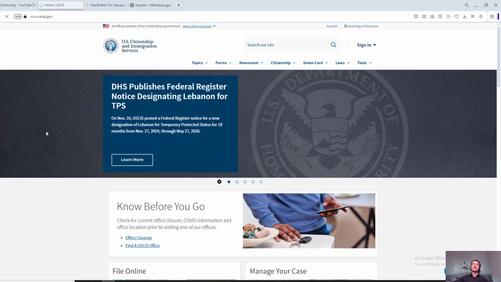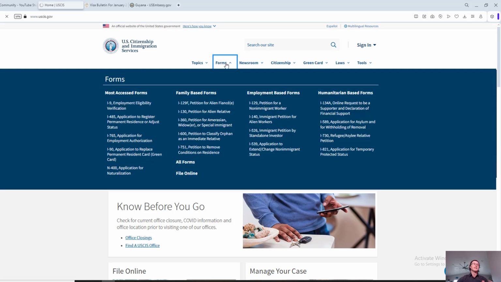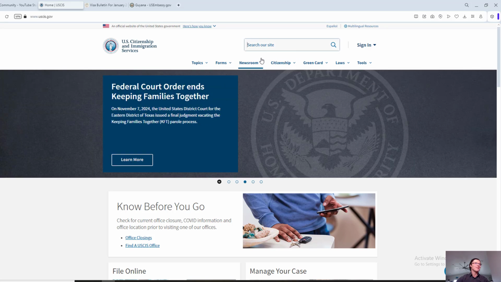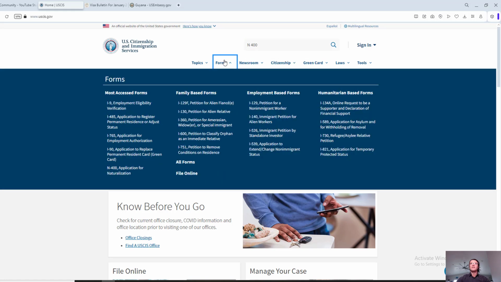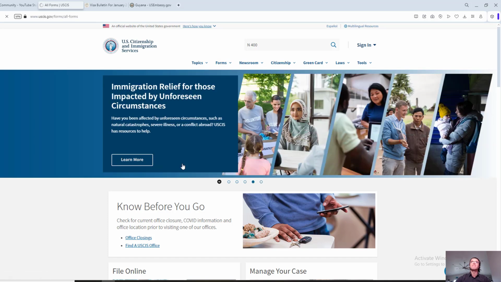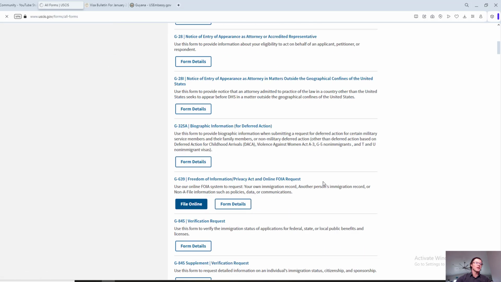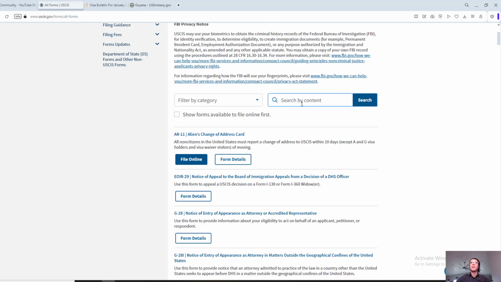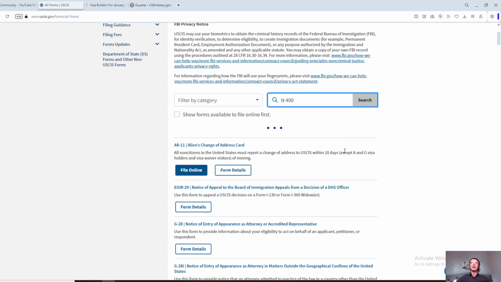This is the homepage for USCIS. This is what it looks like. From here, you can click on forms, and N-400 is one of the most accessed forms, so you will see it right here. You can access it directly through here. Alternatively, you can search in the main search bar right here and just type N-400. Or if you want to find any of the immigration forms that are available, just go to all forms. You can scroll down, it's in alphabetical, numerical order, or you can type in your form name or number and it is going to come up.